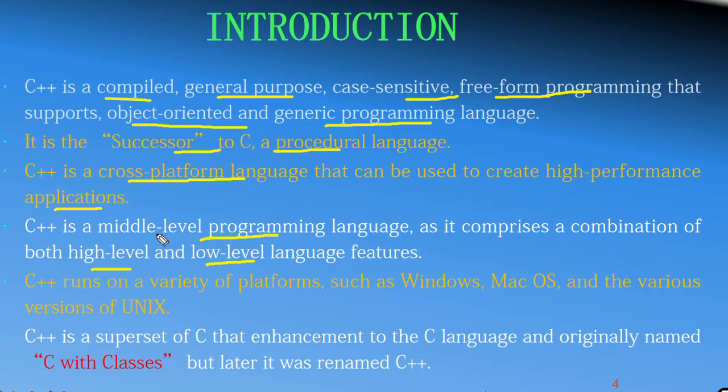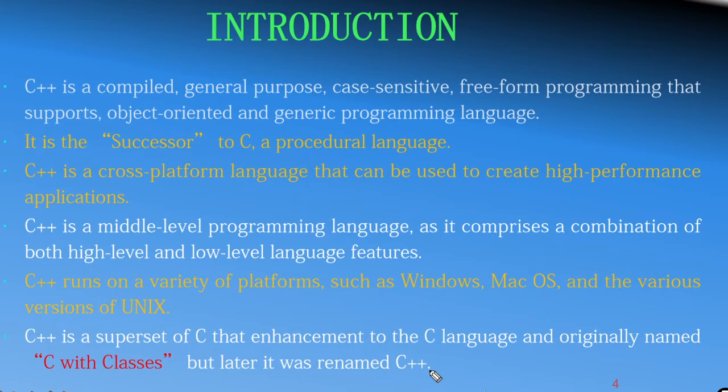So we call this the middle level programming language, and it runs on a variety of platforms like Windows, Mac OS, and the various versions of the Unix operating system. C++ is the superset of C, an enhancement to the C language, and it was originally named C with classes, but later it was renamed C++. We call this C++ because it is the increment of C.